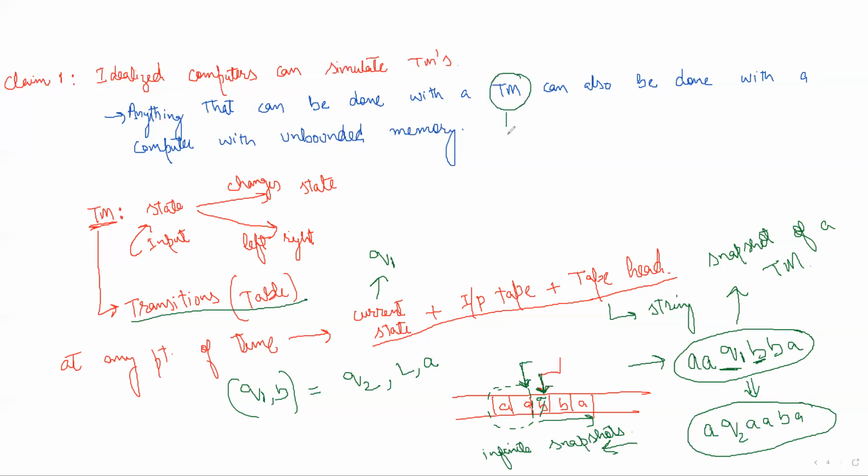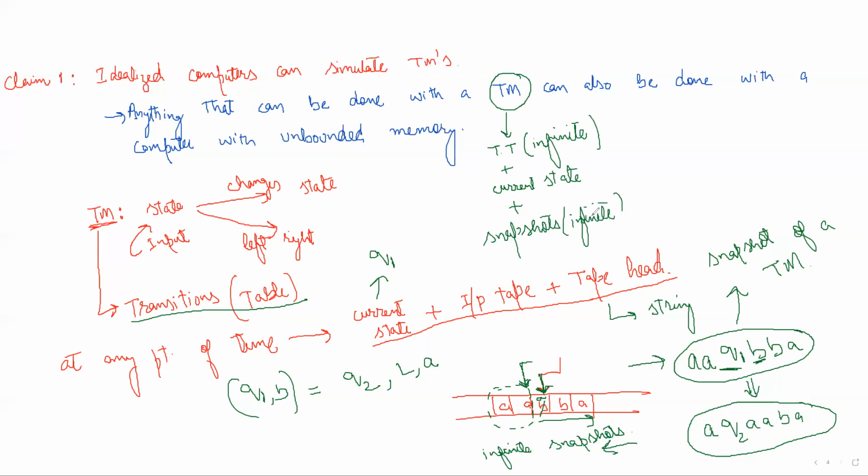The details are the transition table, which can have an infinite size. Plus, we can store the current state, and we can store all possible snapshots, which are also infinite.